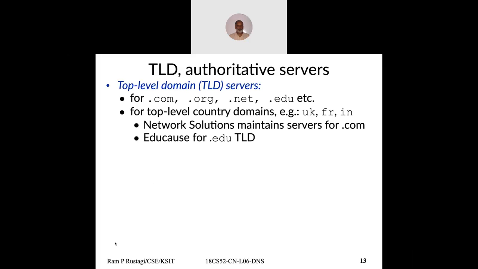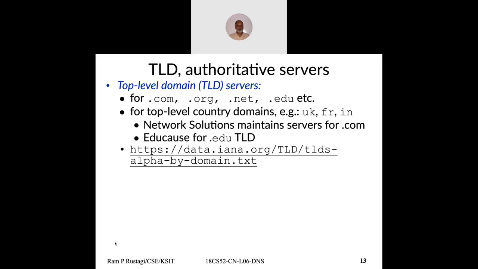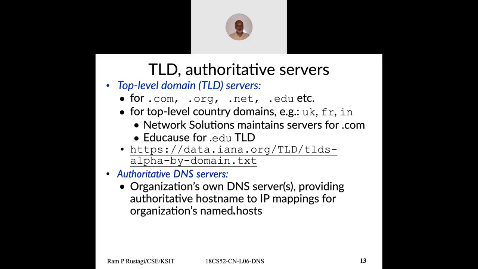Like for .com, it is Network Solutions. For edu, Educause. For country, maybe specific country bodies. And for those who want to look at what all the domain names are, I suggest you go through this link, which is IANA. IANA stands for Internet Assigned Numbers Authority. So they are the authority who assigns all the names and numbers, and they maintain them. So it will be good to glance through what it is.